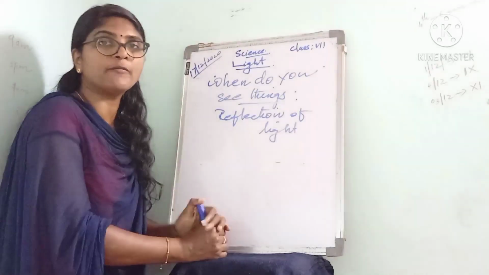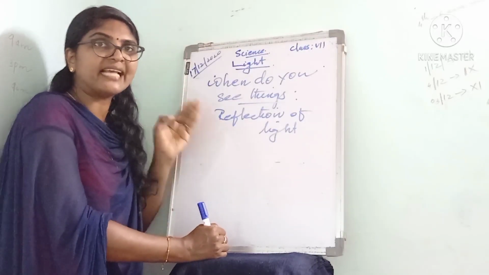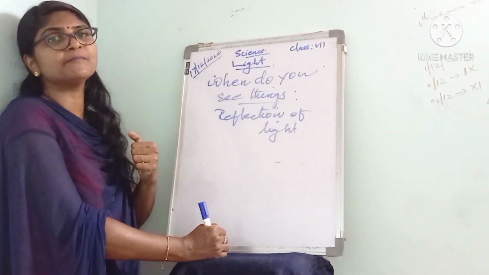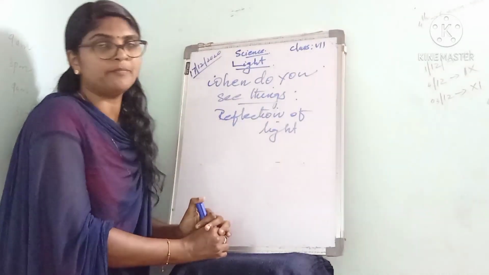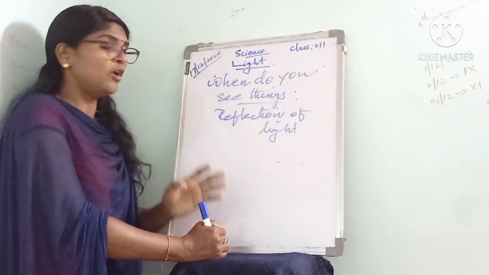And how can we see objects? When light falls on the objects and bounces to our eyes, only then can we see the objects. That is, the light from the objects enters our eyes. Then only we can see the objects.